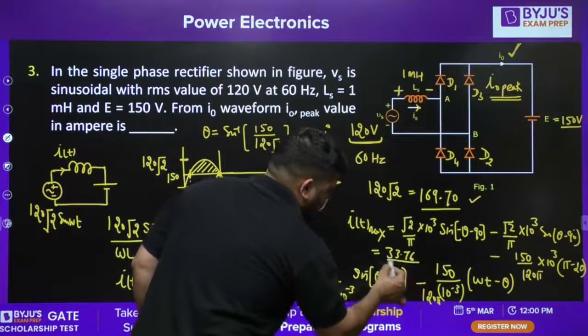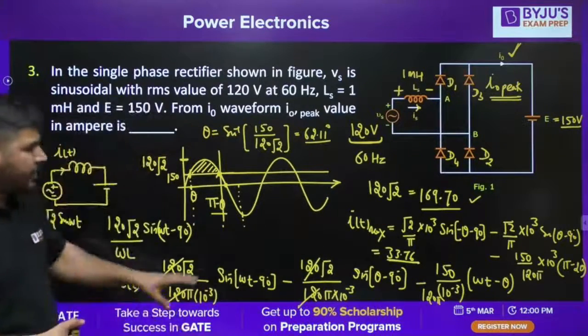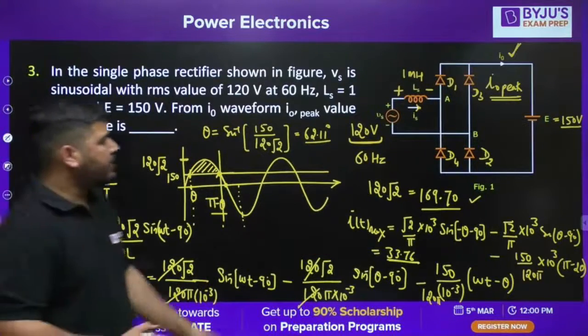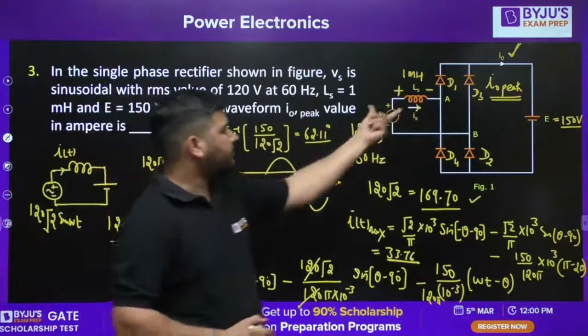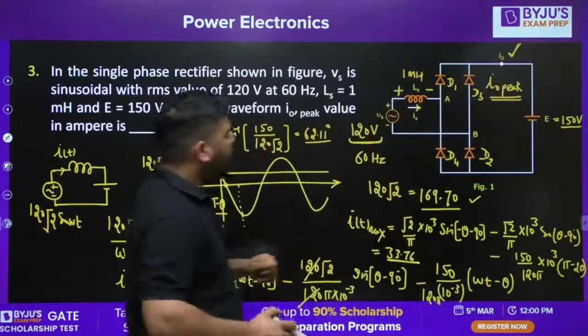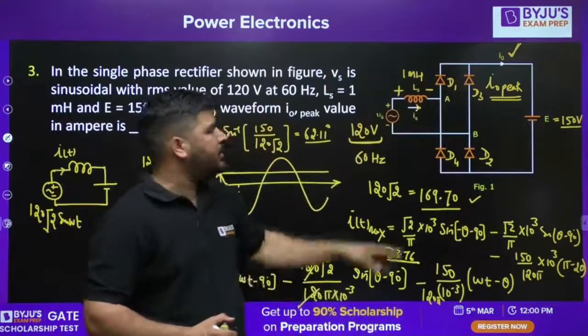It's a lengthy question, but not that difficult. It's a calculative question. What you need to do is check at what instant this current will be maximum. At the same instant, this current will be maximum. And we know that the voltage across the inductor is the supply voltage minus this output voltage.